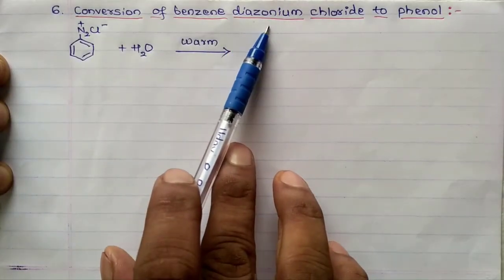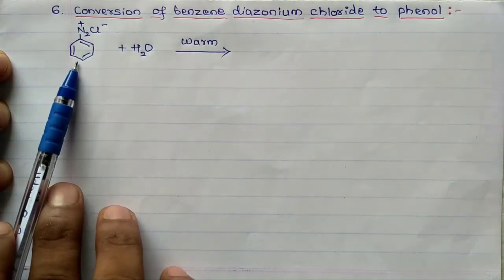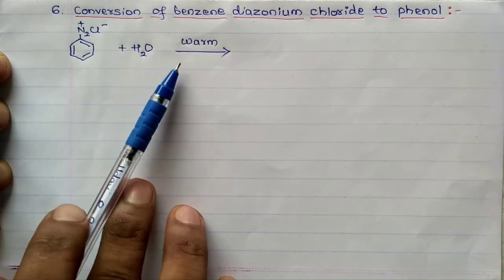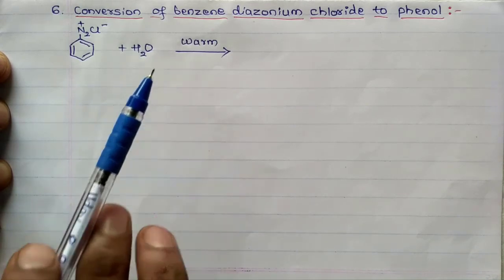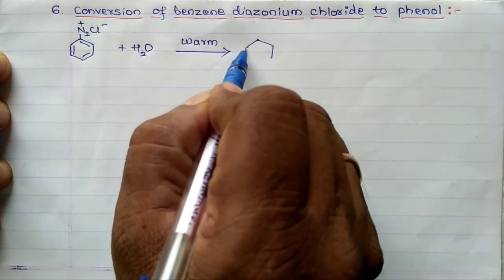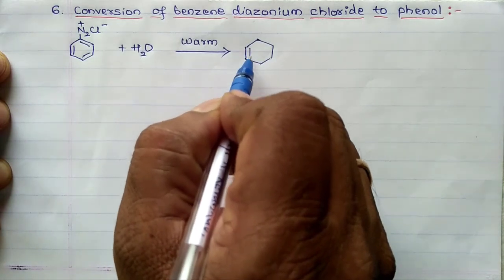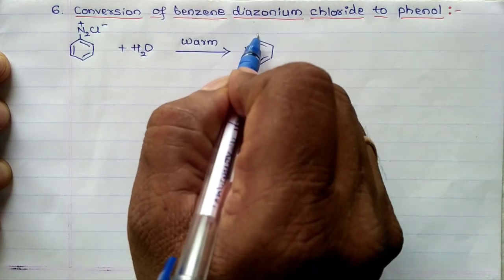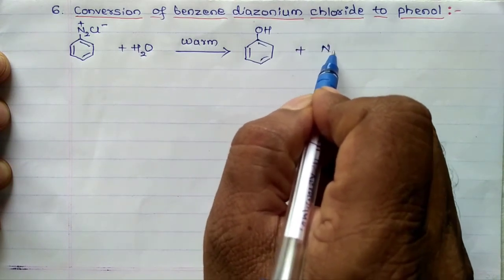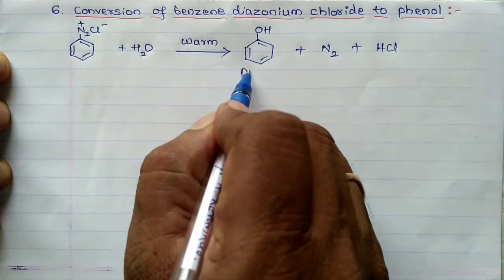Next is conversion of benzene diazonium chloride to phenol. When benzene diazonium chloride is warmed with water in the presence of sulfuric acid, hydrolysis takes place forming phenol. Benzene diazonium chloride plus H2O, warm it, you are going to get phenol, OH, plus nitrogen gas plus HCl. This is phenol.